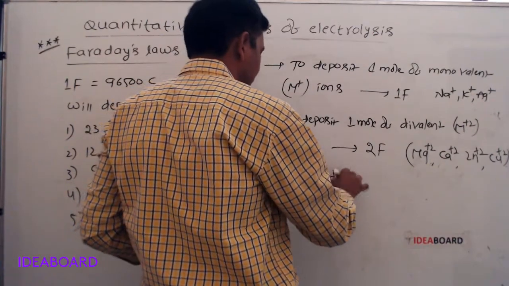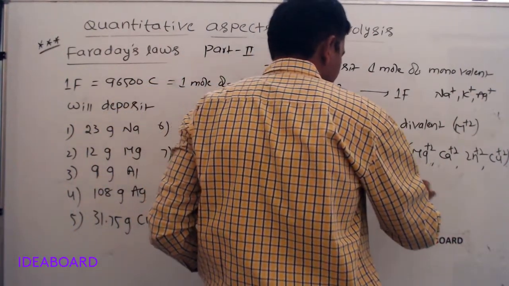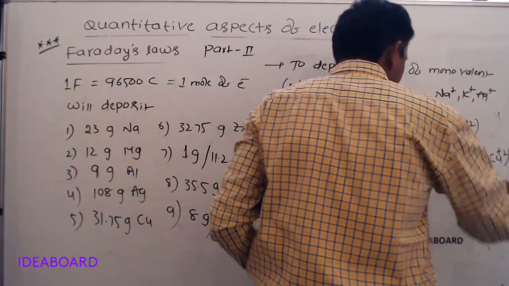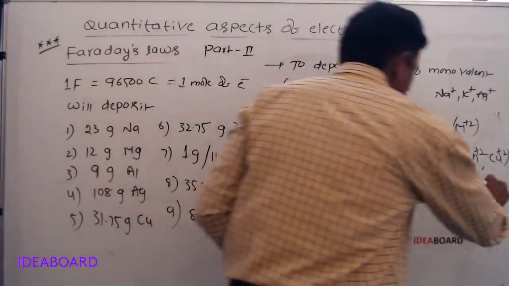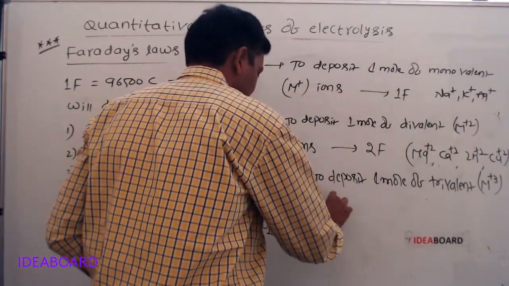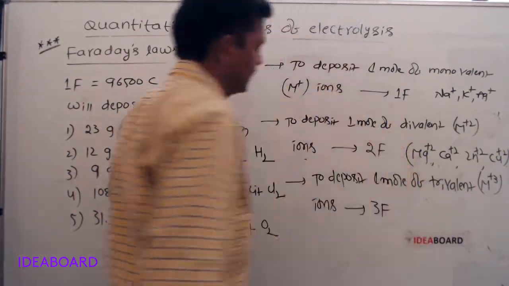To deposit 1 mole of trivalent M plus 3 ions, 3 Faradays will be required.